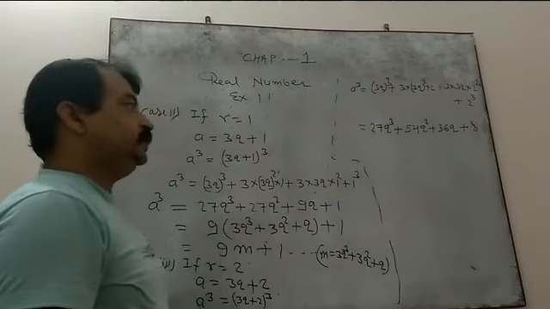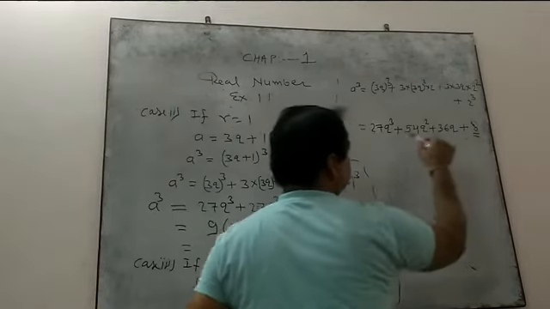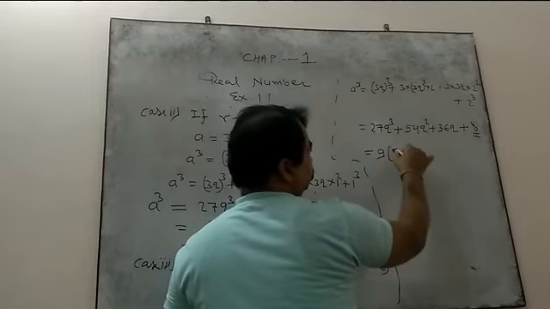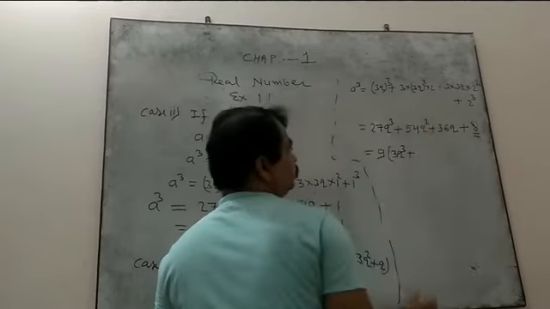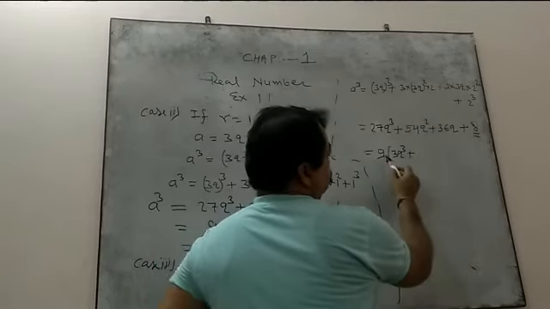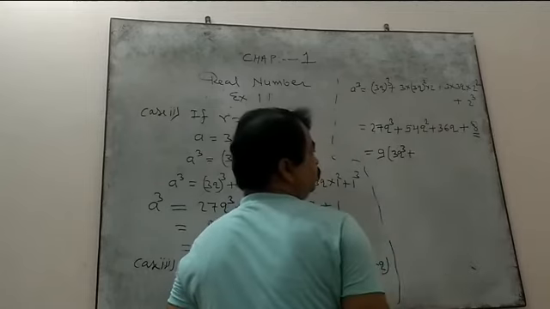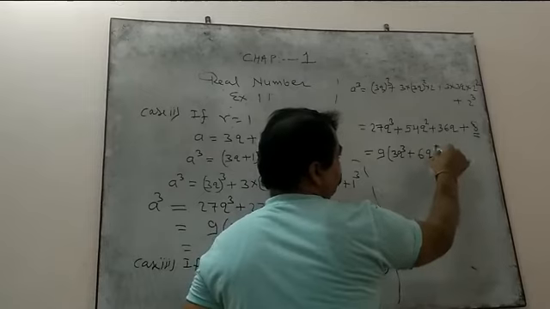So now see, here you want to represent 9m plus 8. Your 8 is ready, right? Only you take the 9 common here. So 9 times 3q cube, right? Now see the multiples of 9 for 54: 9 sixes, right?